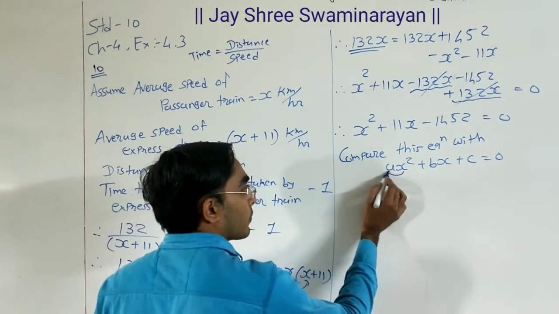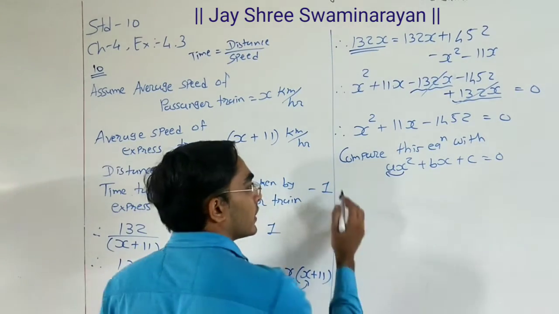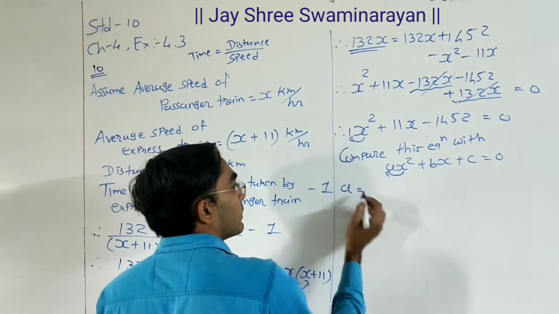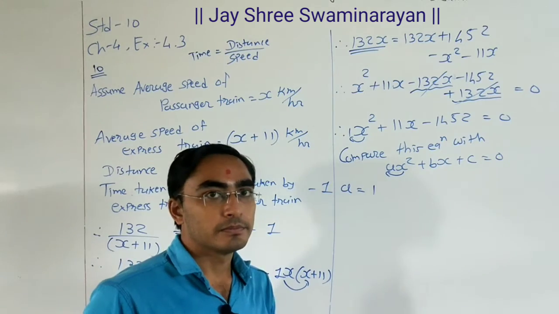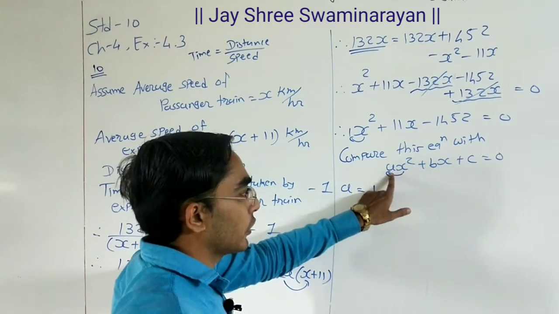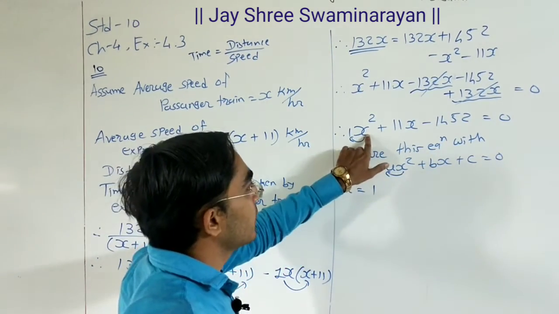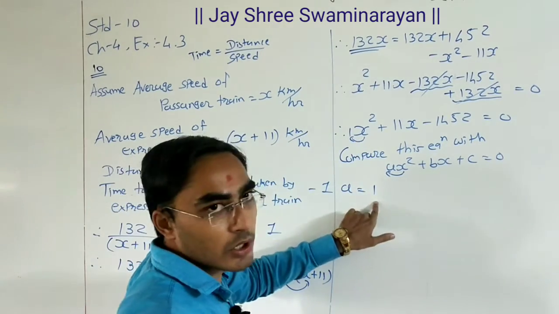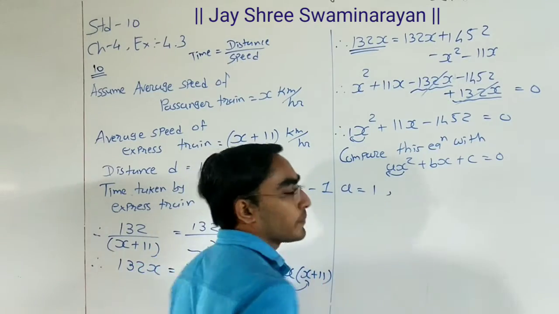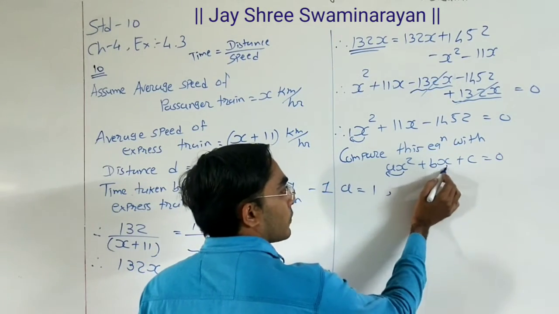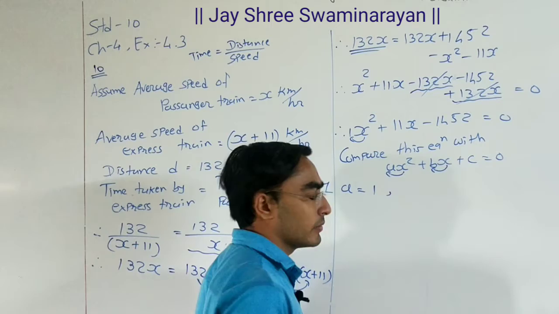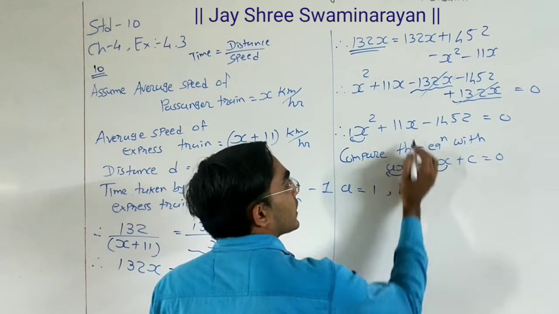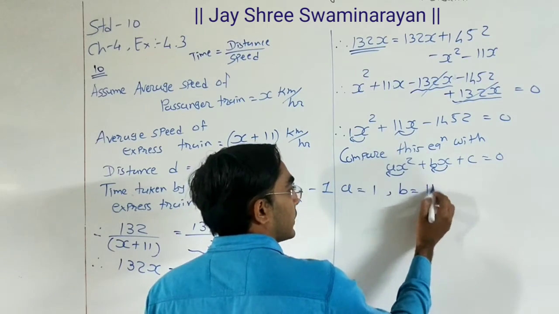Now the coefficient of x square is a. Here nothing is written, so we can write 1. Then the coefficient of x is b, so here we have 11.